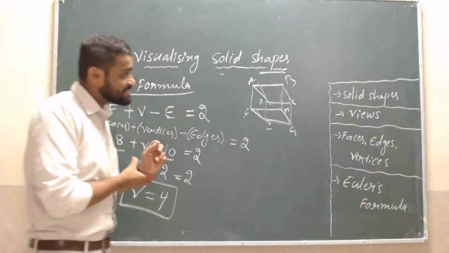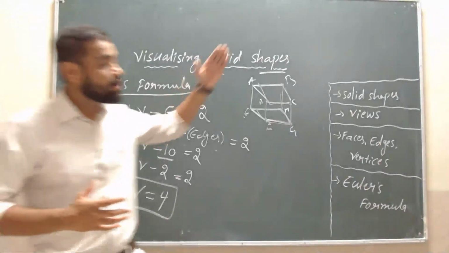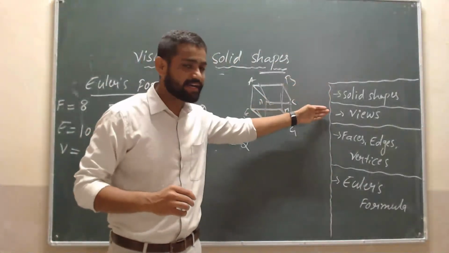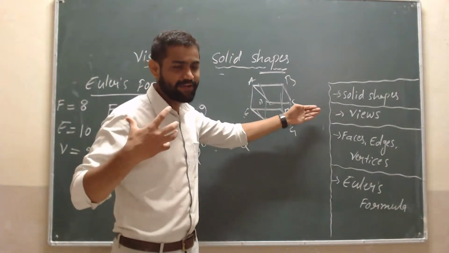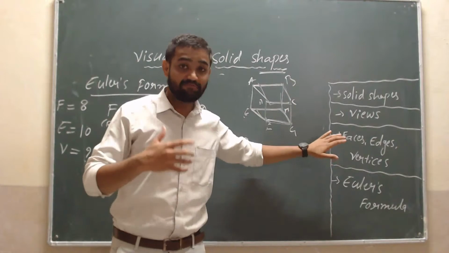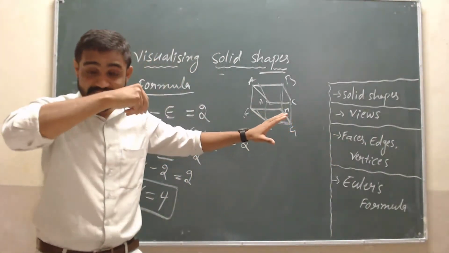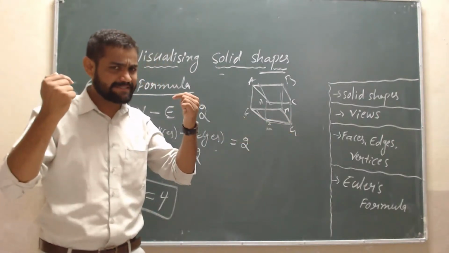Okay, students, by this I will conclude my today's session. In this video, we have studied what is meant by solid shapes and what the views are: front view, side view, and top view, and faces, edges, and vertices. Faces are the flat surfaces, edges are line segments, and vertices are corner points.